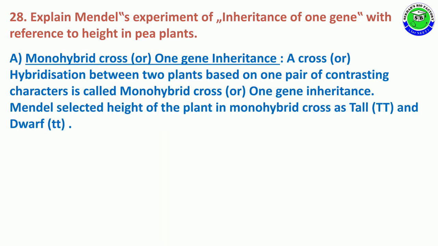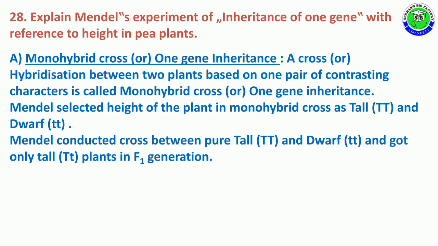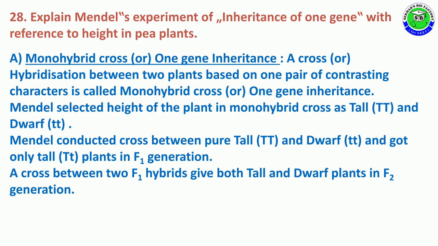Mendel selected height of the plant in monohybrid cross as tall T and dwarf t. Mendel conducted a cross between pure tall T and dwarf t and got only tall plants with Tt as genotype in F1 generation. Again, a cross between two F1 hybrids gives both tall and dwarf in F2 generation.